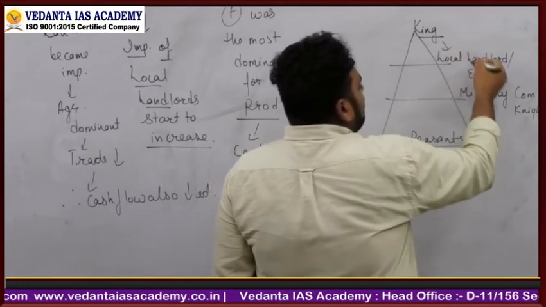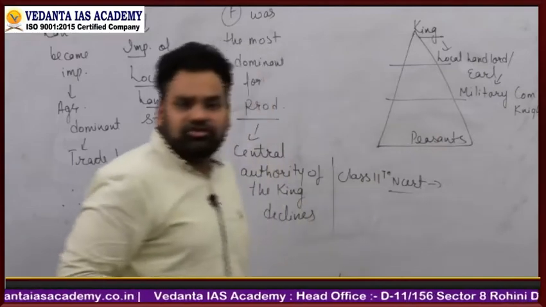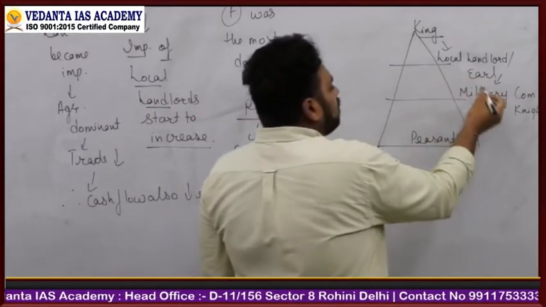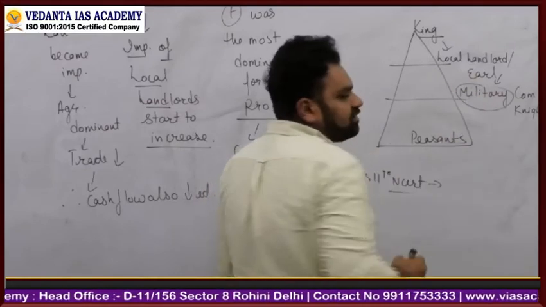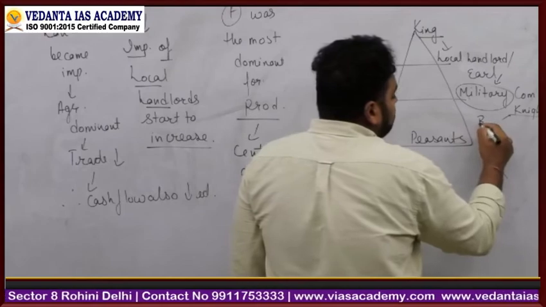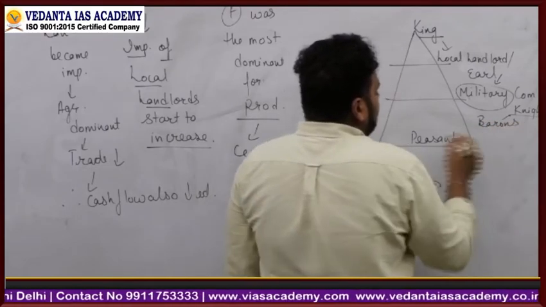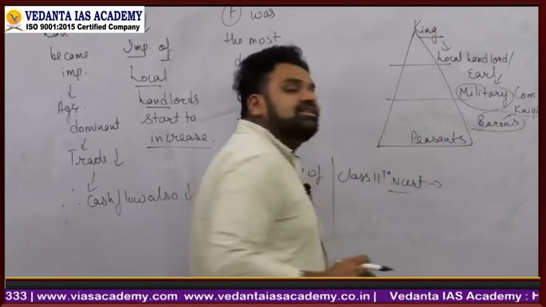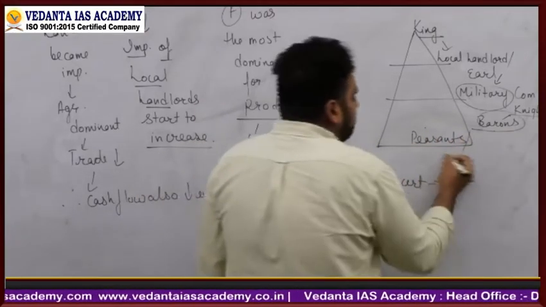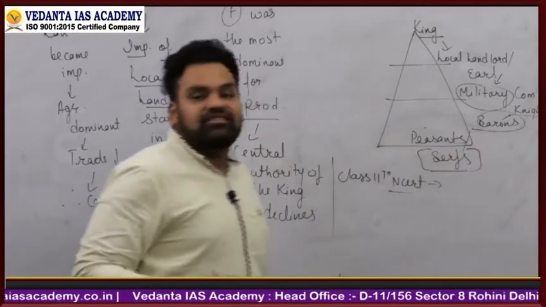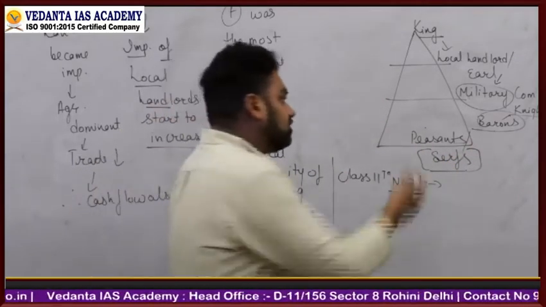So this local landlord is going to give assurance to the king that I will keep your lands proper. Local landlords provided protection in military terms. These knights, also known as the barons, were the ones who looked after the military completely. And then at the last stage were your peasants or serfs. So this is how the whole idea of feudalism developed.